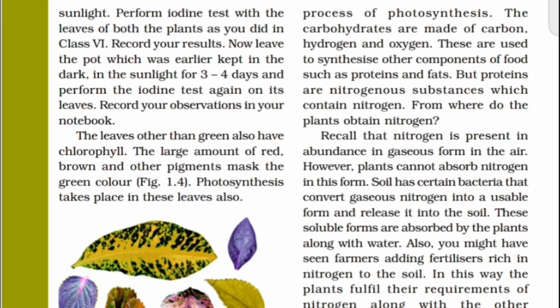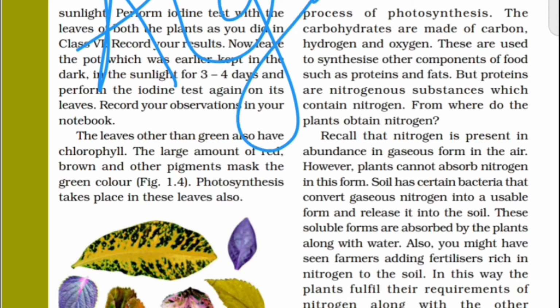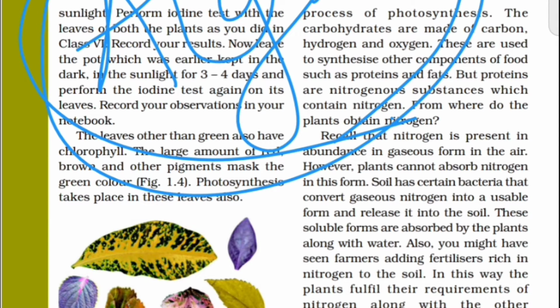All the leaves contain chlorophyll pigment, but the only animal that contains chlorophyll pigment is algae. It is an animal, but it contains chlorophyll or green pigment. Clear my point?